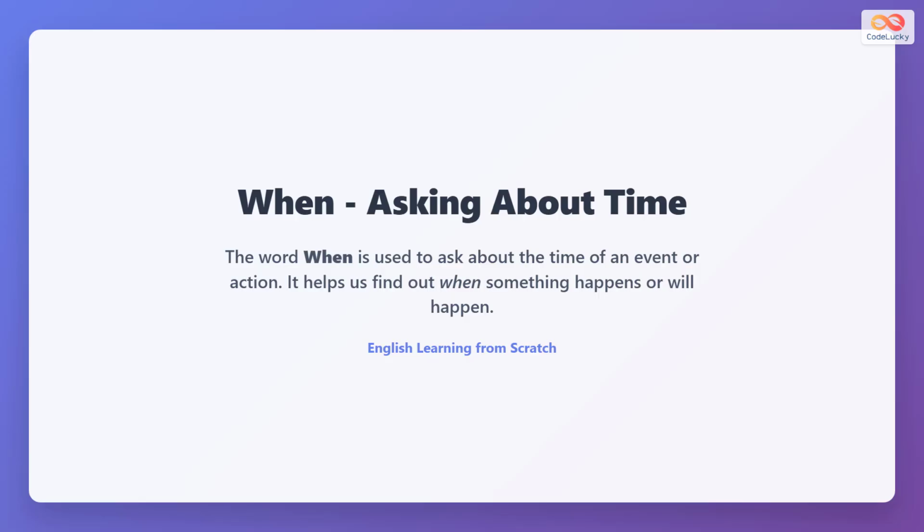When asks for the time of an event or action. It helps find out when something happens or will happen. When focuses only on time, never on place or person or reason.